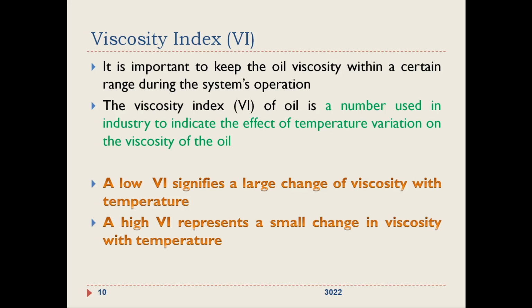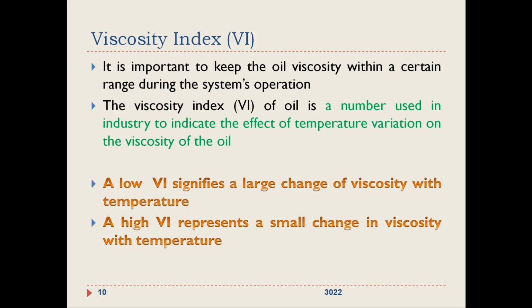A low viscosity index signifies a large change of viscosity with temperature. Suppose the viscosity index is very low for a hydraulic oil. That means there will be a large variation of viscosity with temperature. On the other hand, a very high viscosity index represents a very small change in viscosity with temperature for the hydraulic oil. So please keep these things in mind.